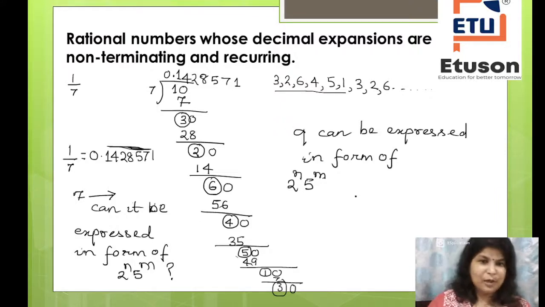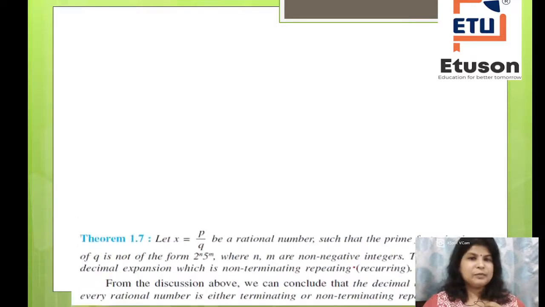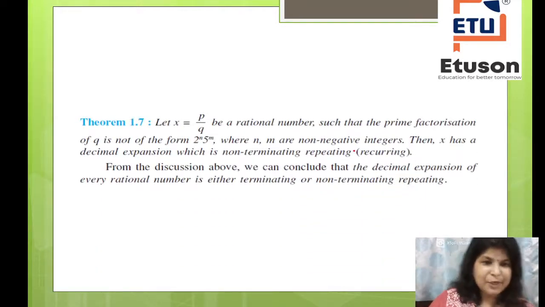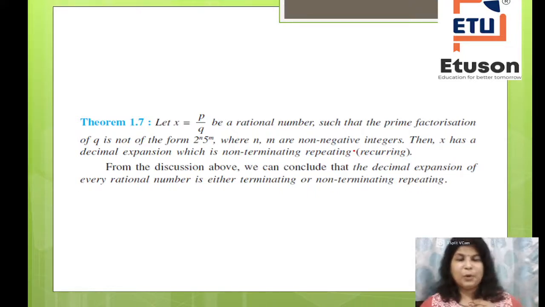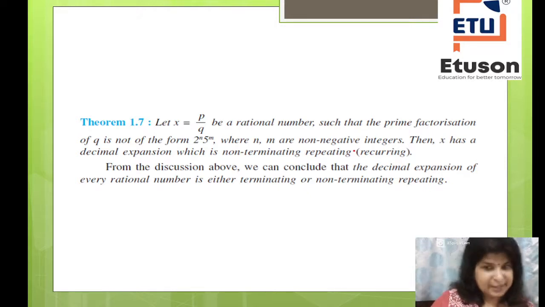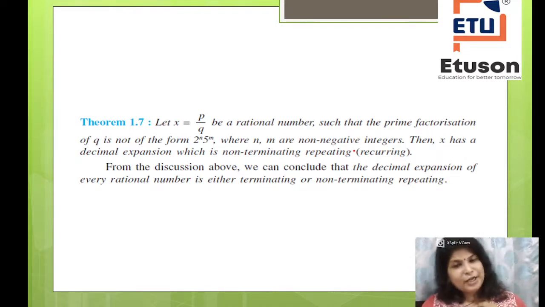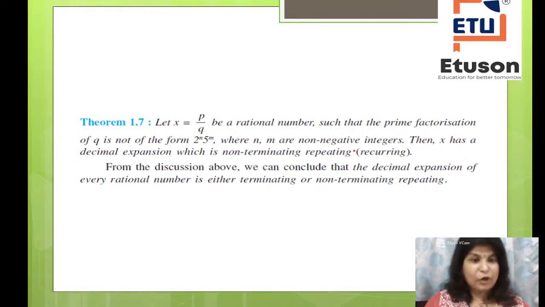Correct, children? So what you can conclude is, let x is equal to p by q be a rational number such that the prime factorization of q is not of the form 2 to the power n into 5 to the power m, where n and m are non-negative integers. Then x has a decimal expansion which is non-terminating, repeating or recurring.